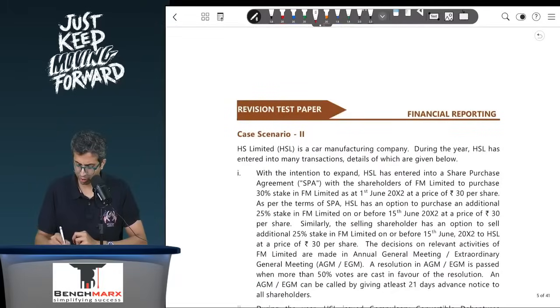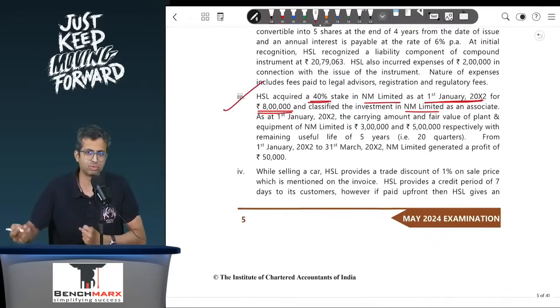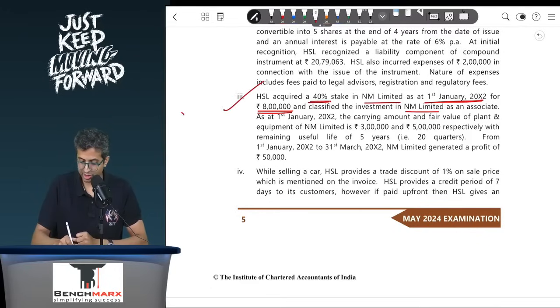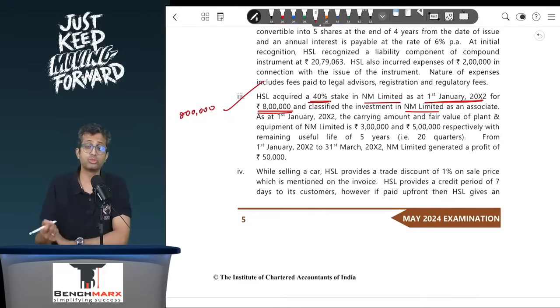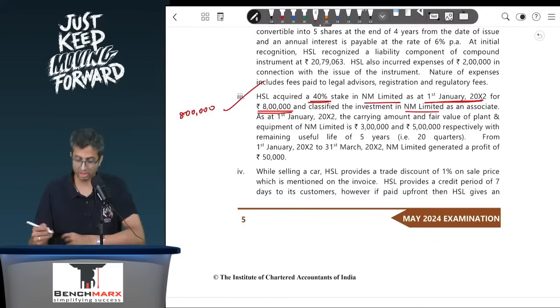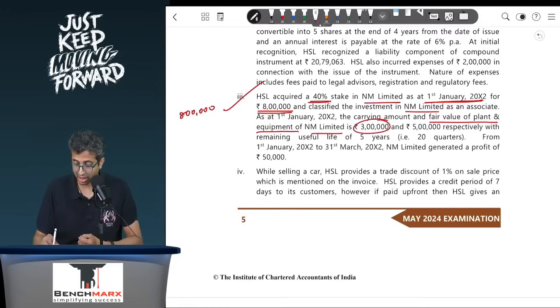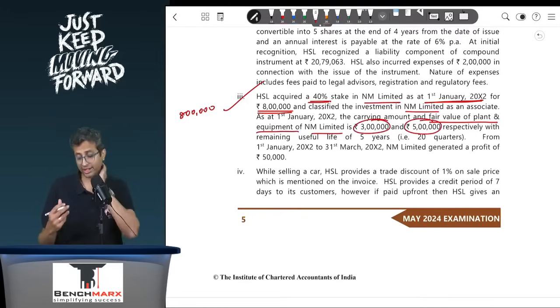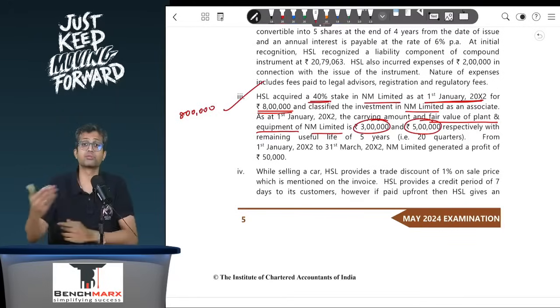Okay, just a second. If you go to see, HSL is a car manufacturing company and has entered into many transactions, so nothing notable is there over here. 40% on 1st January for 8 lakhs. So is that to be included? Well, yes, 8 lakhs is a part of initial. Associate is equity accounting, which means you will add your share in the profit, subtract your share in the dividend received. On 1st January, the carrying amount and the fair value of the plant and machinery of NM is 3 lakhs and 5 lakhs. So there is a 2 lakh fair value adjustment, which will be used for the purpose of goodwill calculation.